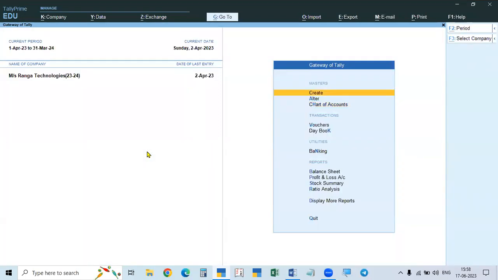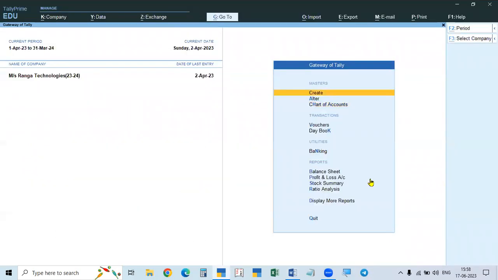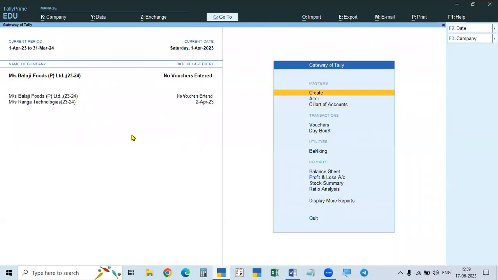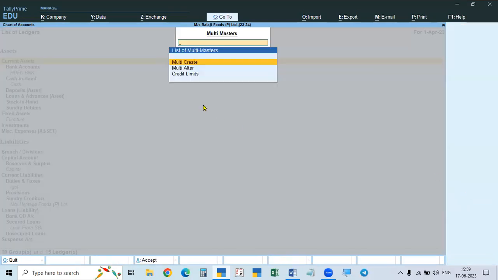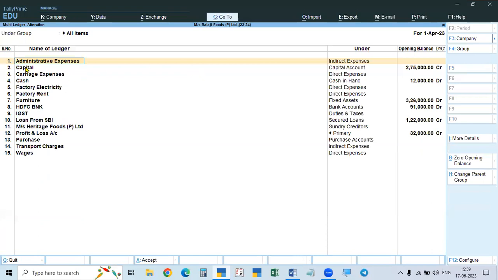Sorry, not changing the company. Now we are taking up, our company is now Balaji Foods. So we have to take Balaji Foods. I am taking the old company. So go to Balaji Foods, then go to chart of accounts, ledgers, and then go to multi-alter. In this case, all items you take. So capital, 2,75,000. That is there. Again, I will make it 0. If you make 0 opening balance, all will disappear.